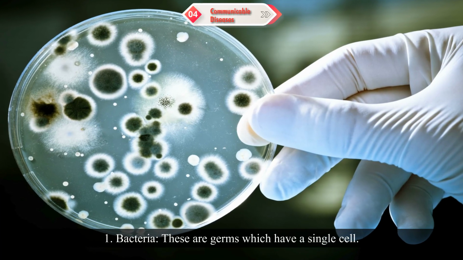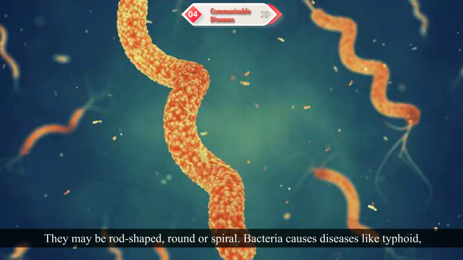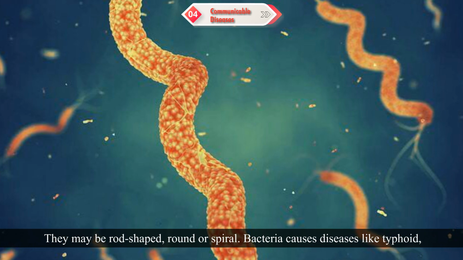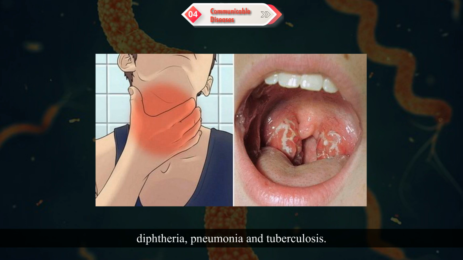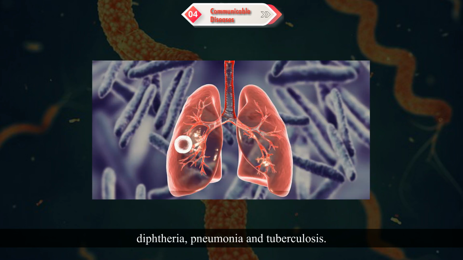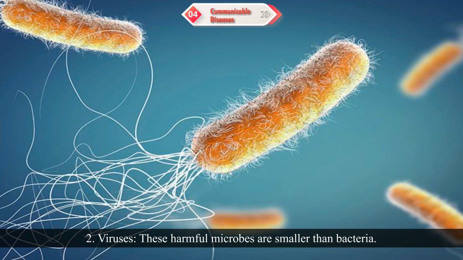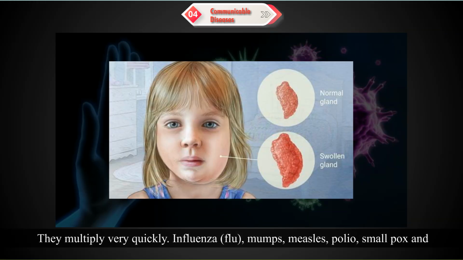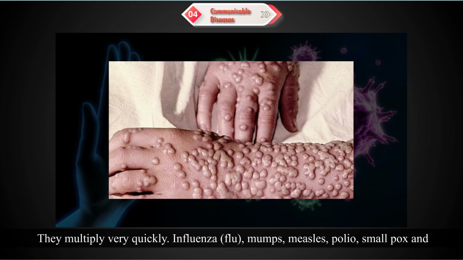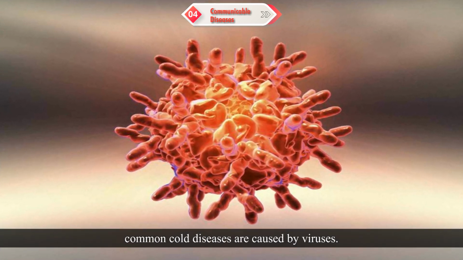1. Bacteria. These are germs which have a single cell. They may be rod-shaped, round or spiral. Bacteria cause diseases like typhoid, diphtheria, pneumonia, and tuberculosis. 2. Viruses. These harmful microbes are smaller than bacteria. They multiply very quickly. Influenza, flu, mumps, measles, polio, smallpox, and the common cold are caused by viruses.